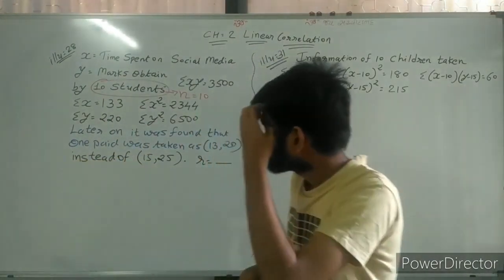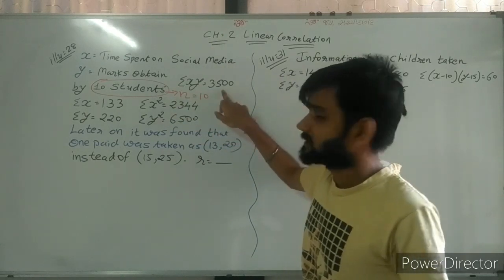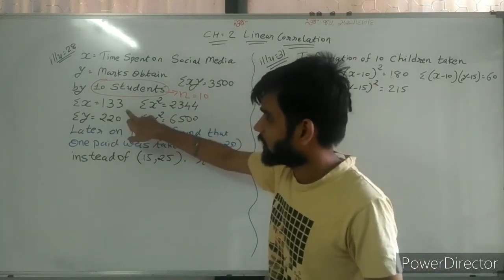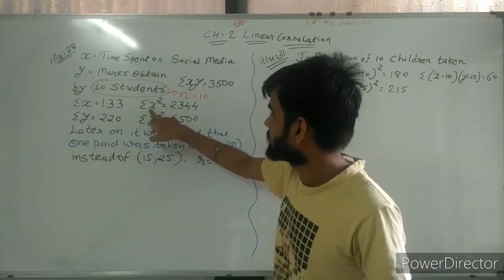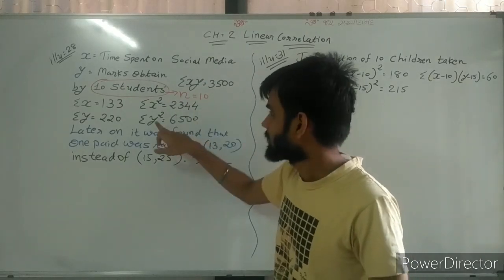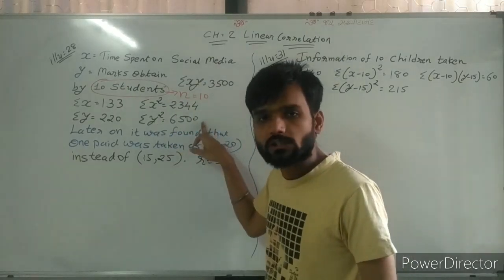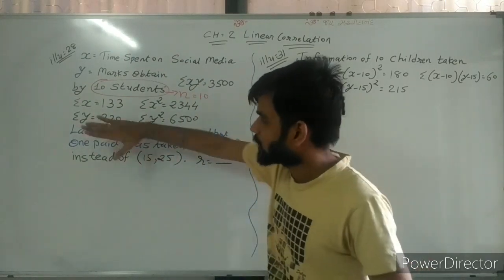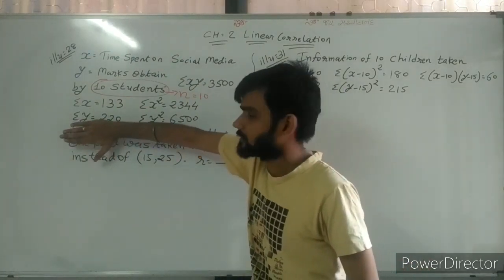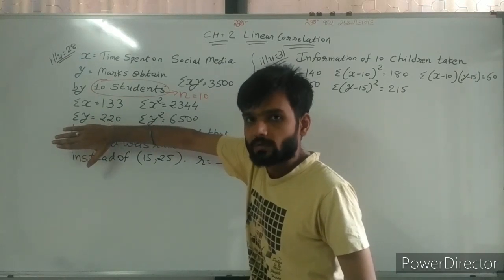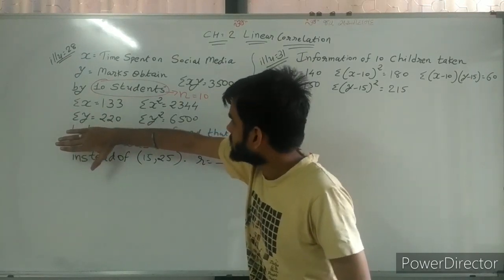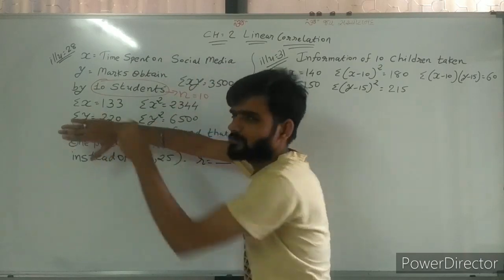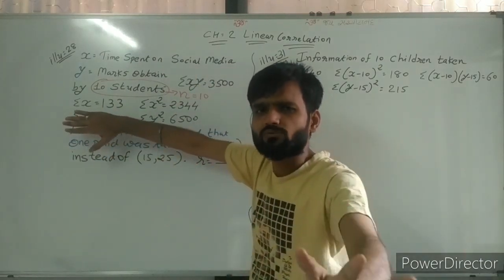Now, sigma xy is 3500, sigma x is 133, sigma y is 220, sigma x square is 2344, sigma y square is 6500. These are the values given to you. If we are not reading ahead, we know all the values; just put them in and find the value.